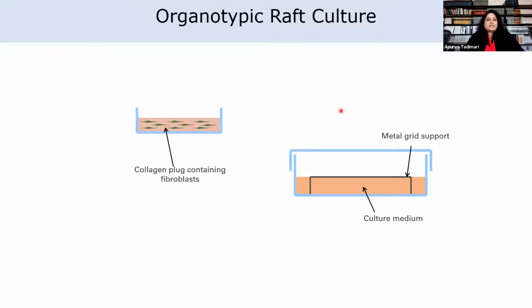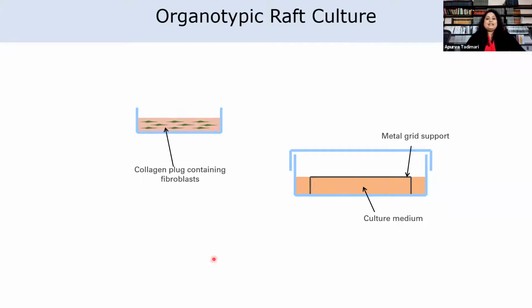One such advancement, as I mentioned, is the development of organotypic raft culture. Due to the correlation between the HPV life cycle and the squamous epithelial differentiation, the most powerful in vitro models are represented by these 3D organotypic epithelial tissues, or the raft cultures. So we can basically recapitulate the viral life cycle by growing the cells in these raft cultures.